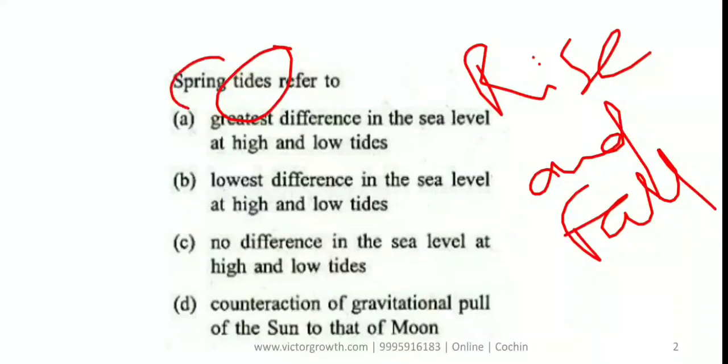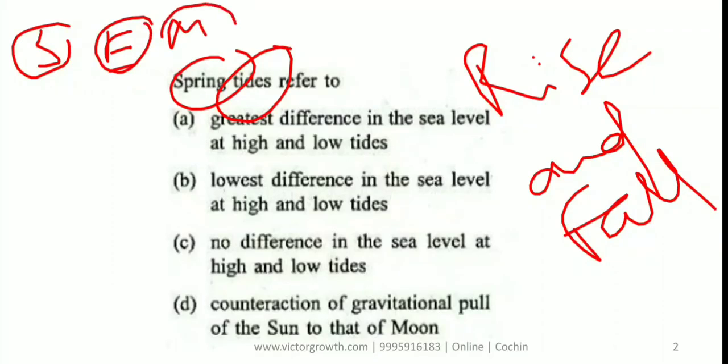When we say spring tide, what happens? Sun, moon and earth come in a straight line. That is the spring tide. Here the high tide will be extraordinarily high and the low tide will be extraordinarily low. So that means the answer is the greatest difference. Answer is A, greatest difference in the sea level at the high and the low tide. That is the answer.